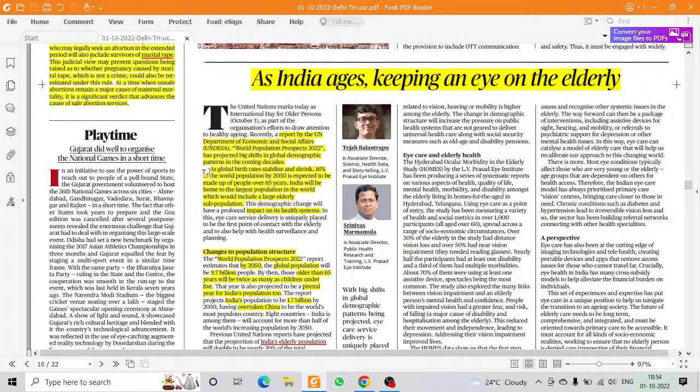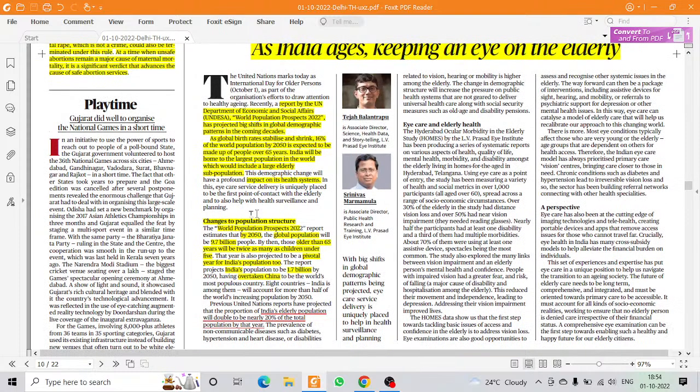Okay. So one thing it says is that the global birth rate stabilizes and shrinks. 16% of the world population by 2050 is expected to be persons beyond 65 years. Secondly, India will reach its peak, and then it talks about issues with the elderly and health issues. Then it says by that time the world will have 9.7 billion people. And out of that, people above 65 years of age will be twice the number of children under 5 years.